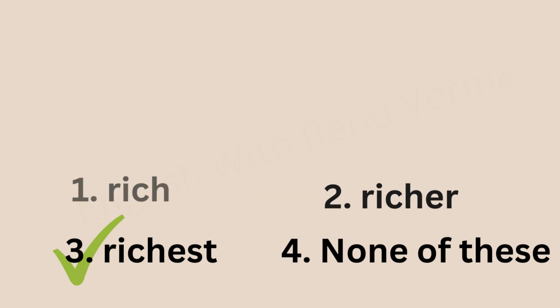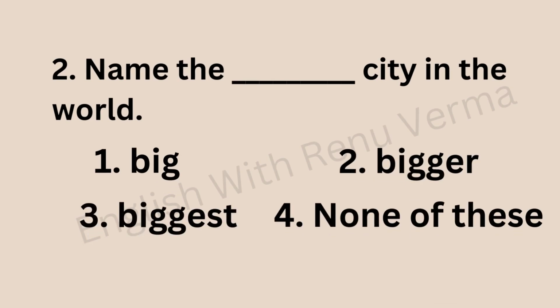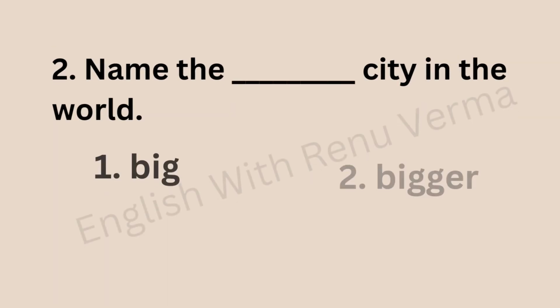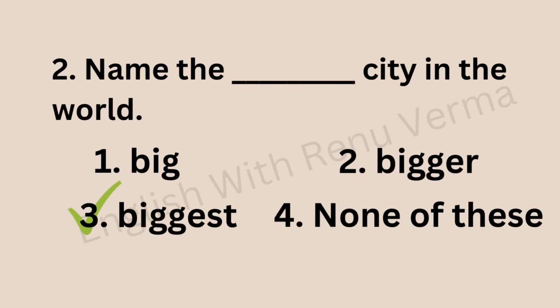Now let's move to the next question, which is: name the dash city in the world. Big, bigger, or biggest? If you know the rule that I told you, that we use the before the superlative degree, and here, which word is in superlative degree? Big, bigger, or biggest? Biggest. So the correct answer is biggest. Name the biggest city in the world.